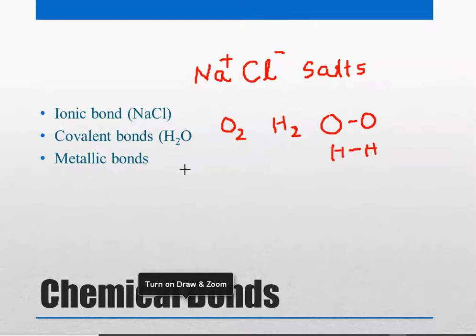constantly moving. And metallic bonds are mostly for solid metals, and these bonds are very strong, but they can be easily melted, and they have the property of free electrons, because of which they are very conducting.